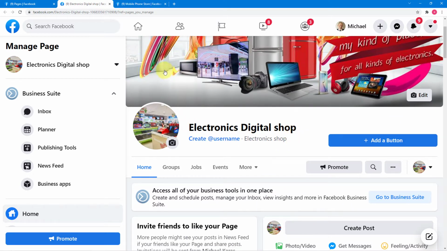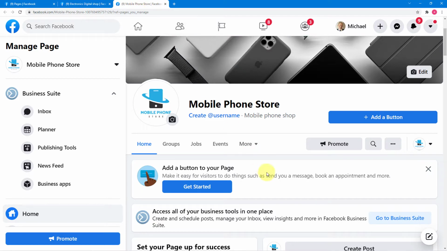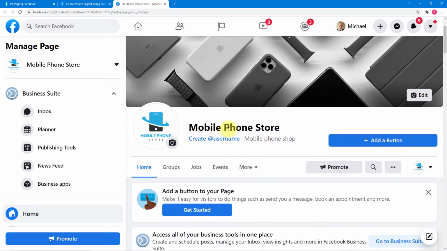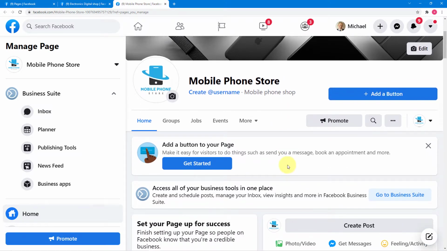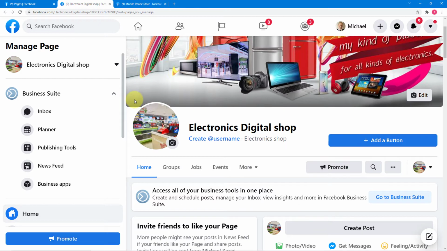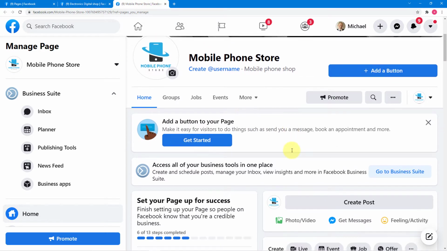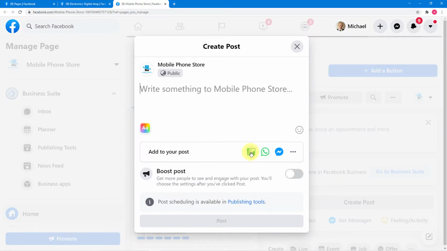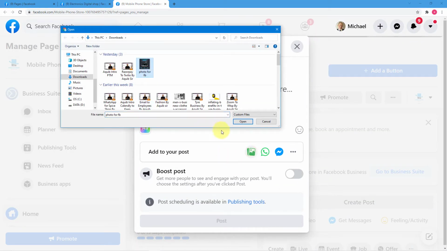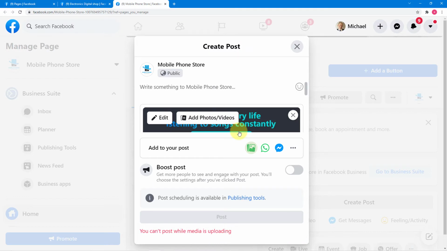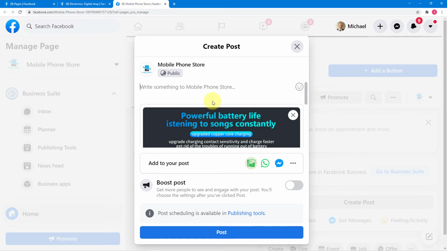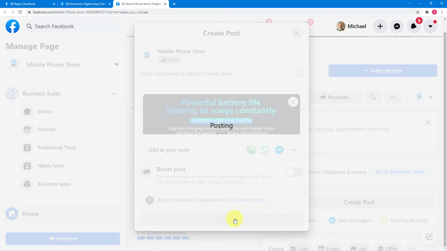Now I'm going to show you. I'll create a new post on this Facebook page, which is Mobile Phone Store, and this same post that I'm going to post here will be automatically shared here also on this page, Electronics Digital Shop. Let me show you. So I'm going to create a post here by clicking on create post, and let me attach a photo here. This is a photo, okay, and we can write any caption here, or let's just post a photo for now. So I'm going to post it,